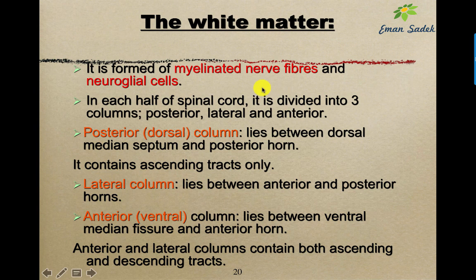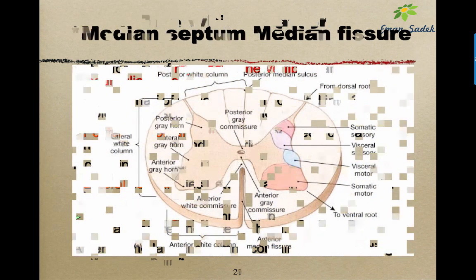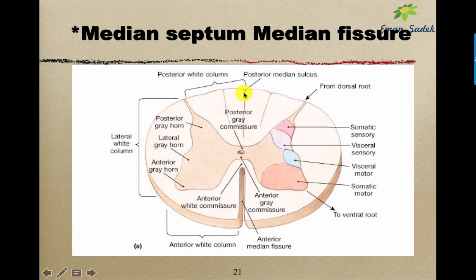What about the white matter? As we have said, it is formed of 2 elements: myelinated nerve fibers and neuroglial cells, divided into posterior column, lateral column, and anterior column. Anterior and lateral contain both ascending and descending tracts, while posterior contains only sensory ascending tracts. Here we have the posterior median septum, and this is the anterior median fissure.